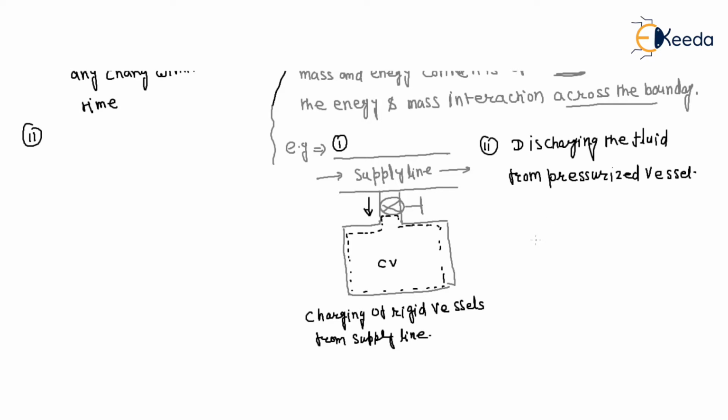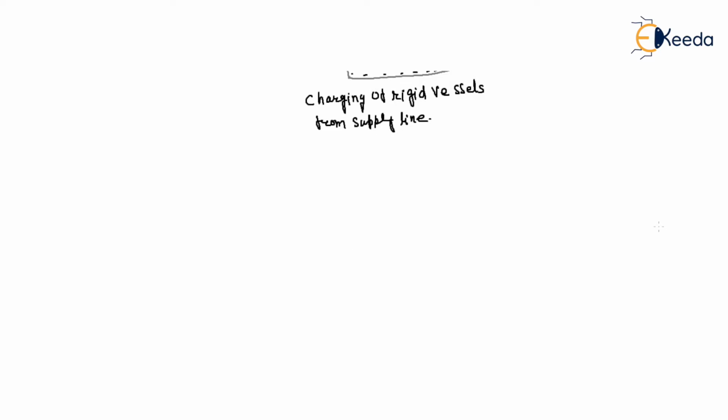That means if there is a high pressure vessel and a line is connected, there is a control volume, the pressure inside is high and the surrounding pressure is low, so there is discharging, right?